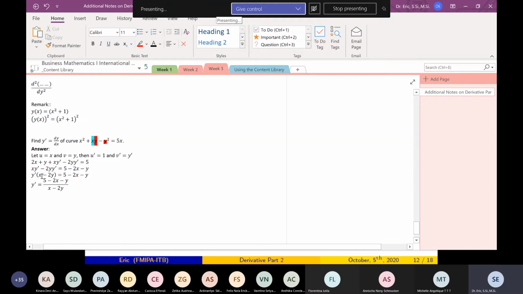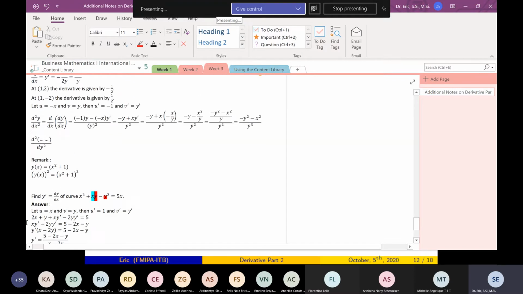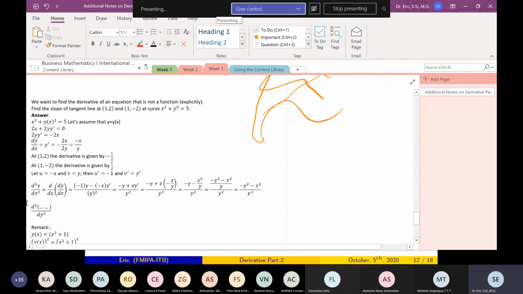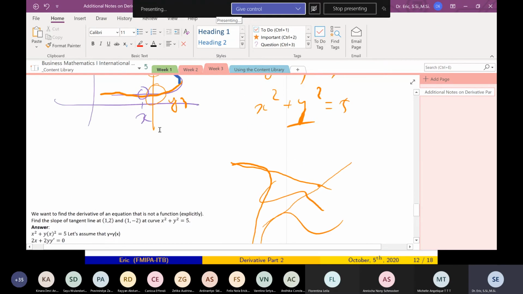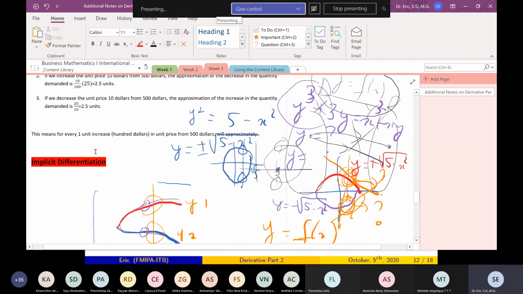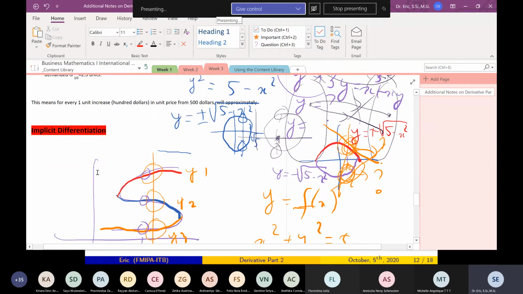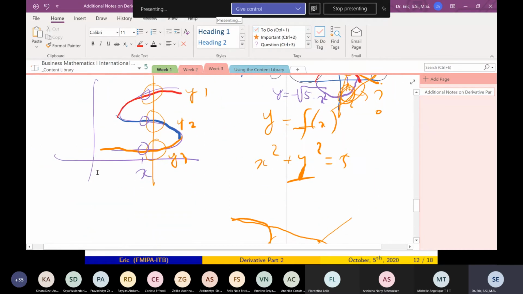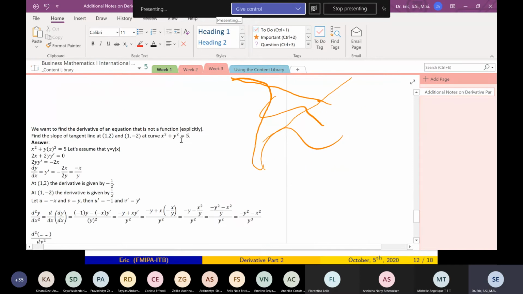So now you can find the slope of the tangent line for something that is not a function explicitly. That's why we usually call it implicit differentiation, because the function is not given explicitly. Y equals what?